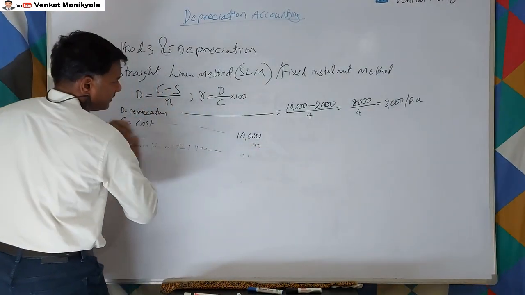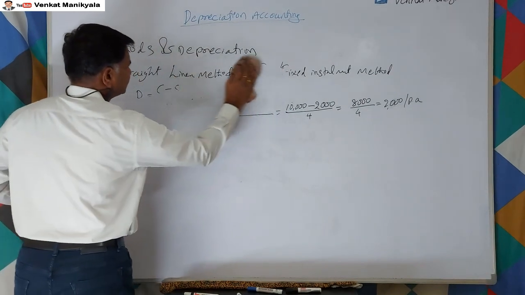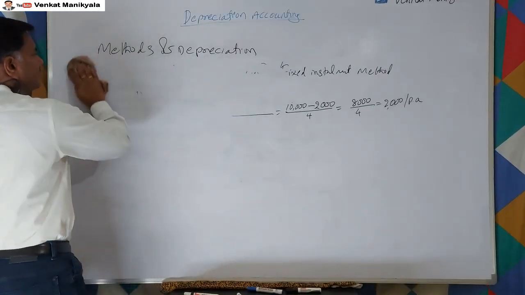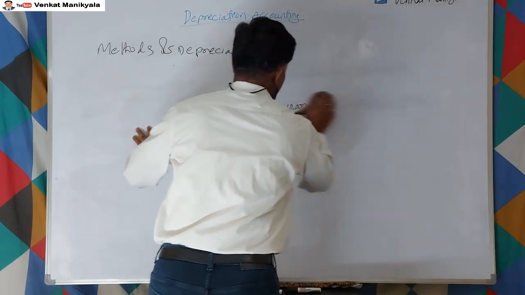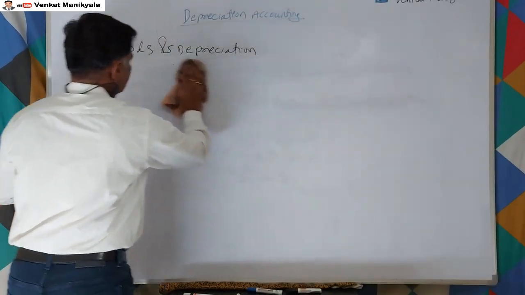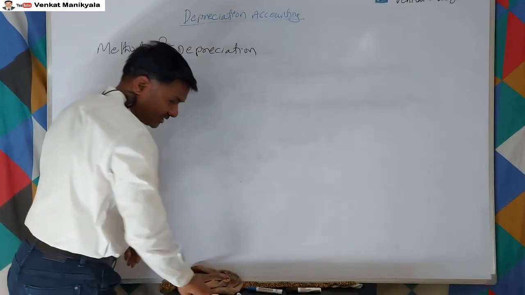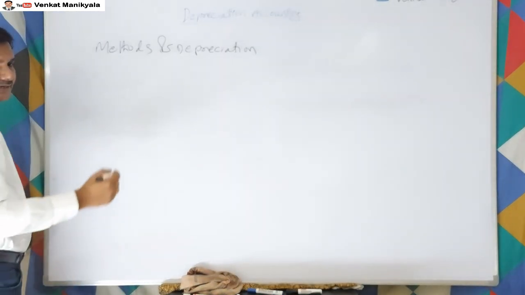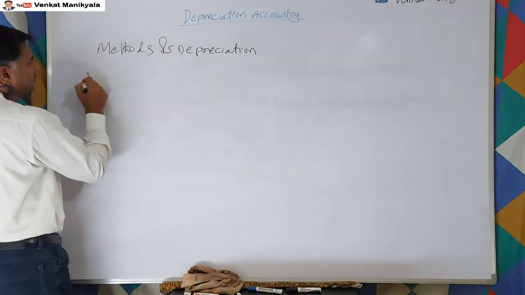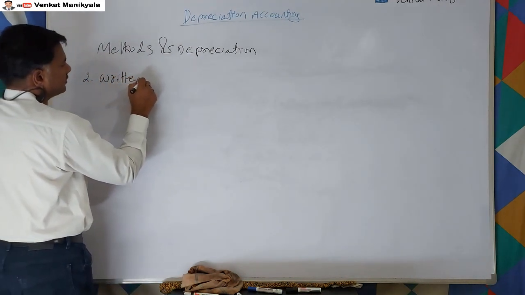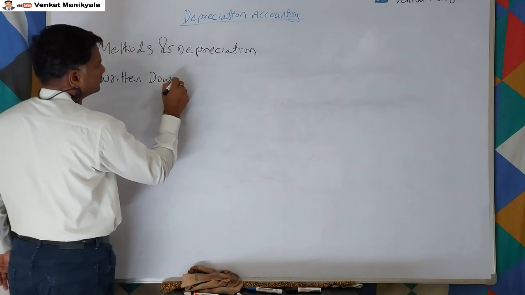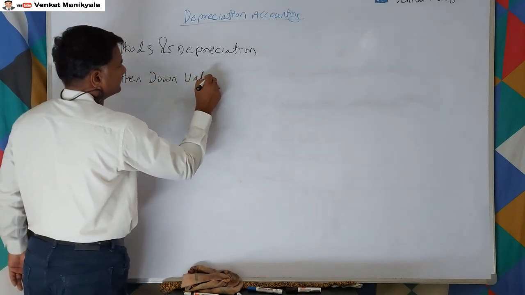The next method we discuss is number 2, the written down value method.